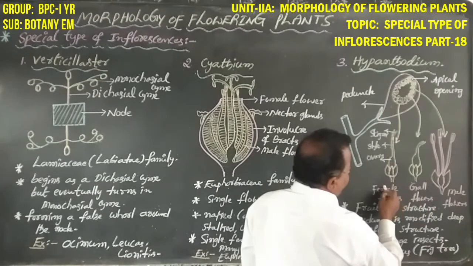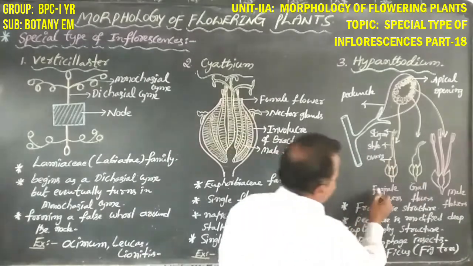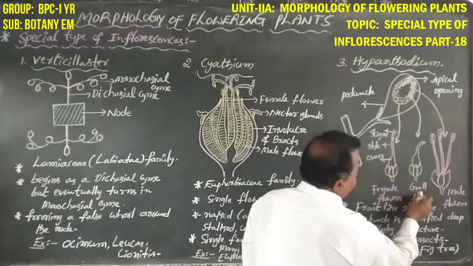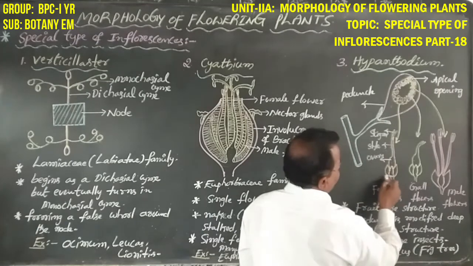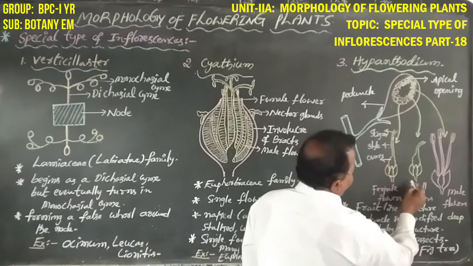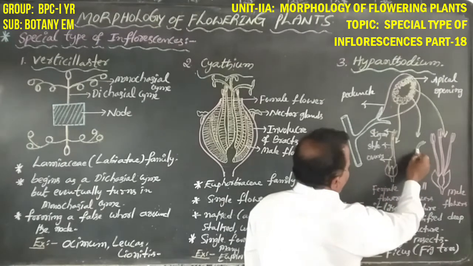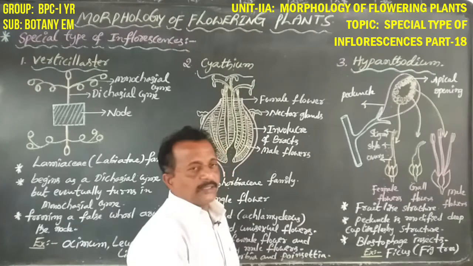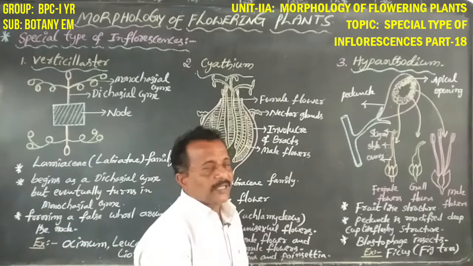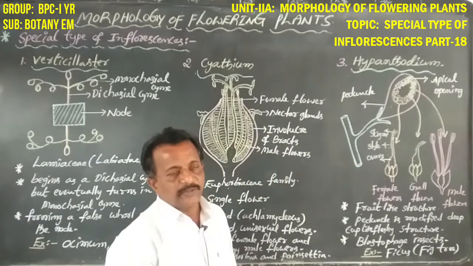The difference is that female fertile flowers are larger in size with a longer style, and gall flowers are smaller in size, with a shorter style. This is the difference between them.